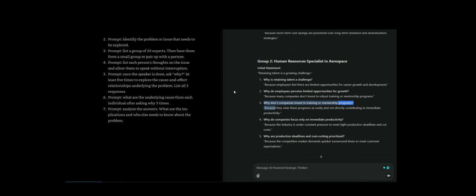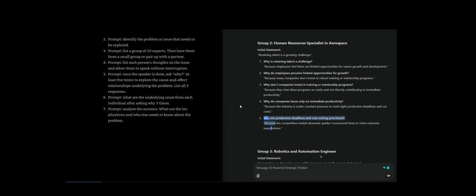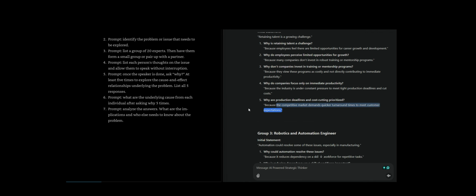Why don't companies invest in training or mentorship programs? Because they view these programs as costly and not directly contributing to immediate productivity. Why do companies focus only on immediate productivity? Because the industry is under constant pressure to meet tight production deadlines and cut costs. Why are production deadlines and cost-cutting prioritized? Because the competitive market demands quicker turnaround times to meet customer expectations.